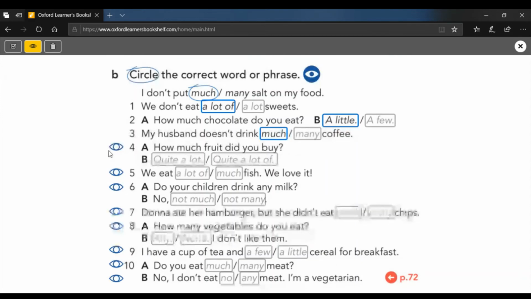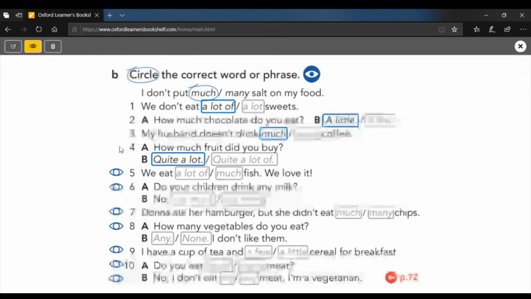How much fruit did you buy? We haven't had this one, but quite a lot is the correct answer. You can only say quite a lot of when it's of something. We need a noun. Quite a lot of fruit. Quite a lot of milk. Quite a lot of fish. Okay. Quite a lot of people. Not that you eat them. So quite a lot. Full stop. Okay, that was a terrible full stop. Let me try another sound effect. That's better. Okay. We eat a lot of fish. Okay, not much. We don't say much when it's a positive sentence. I told you it's easy.